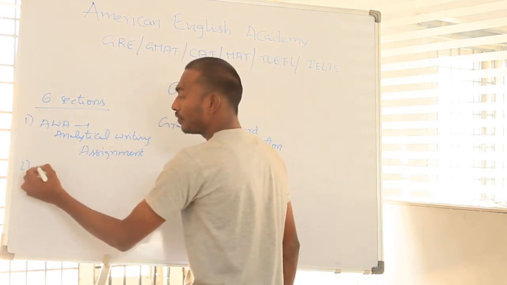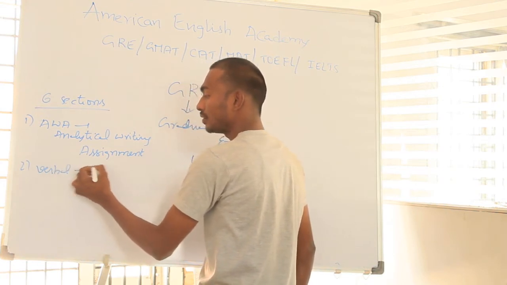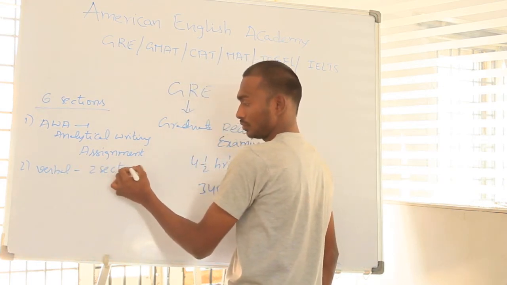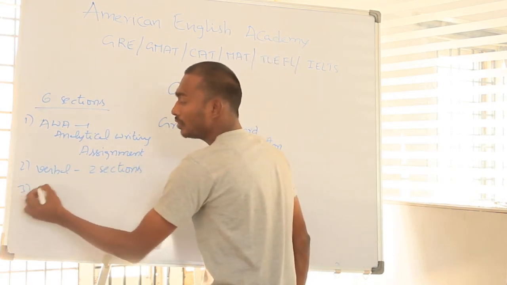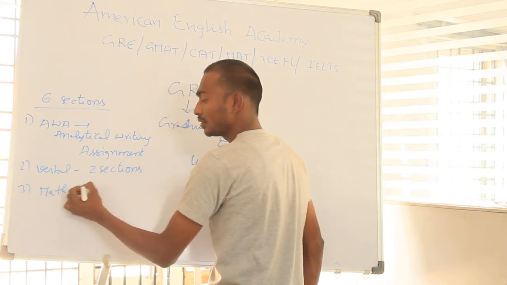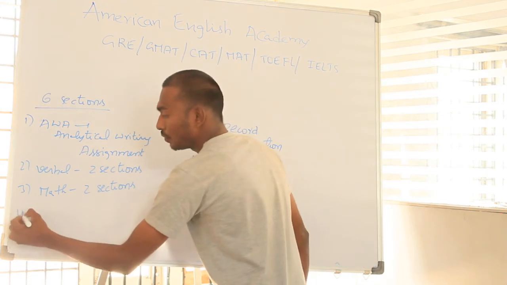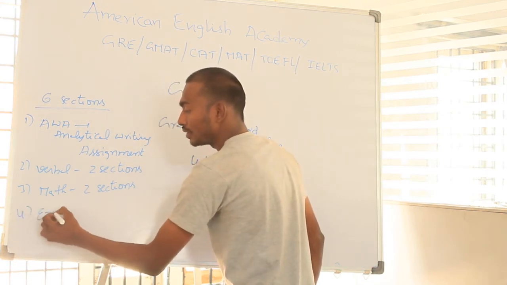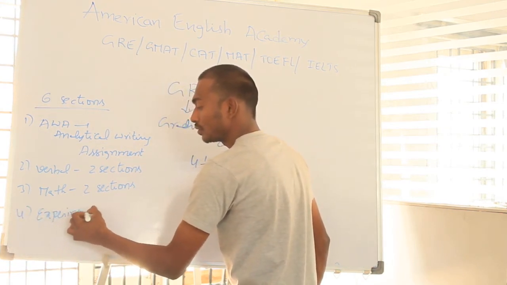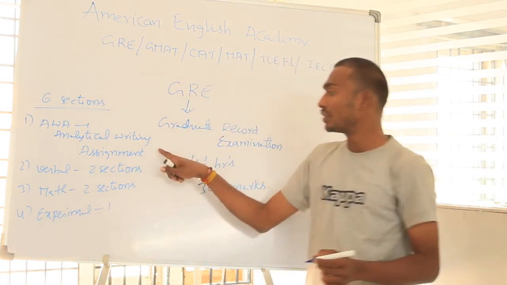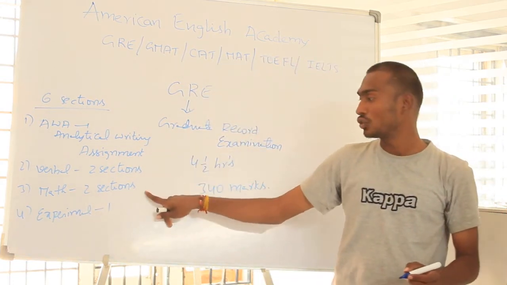Next, second one, verbal, 2 sections are there. And third, math, 2 sections are there. And fourth one is an experimental section.